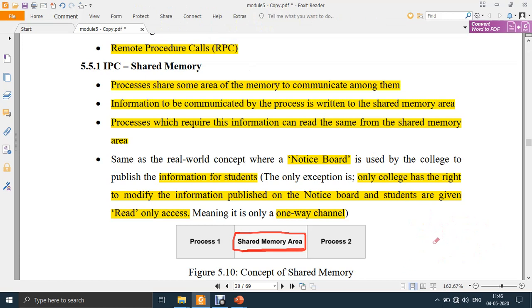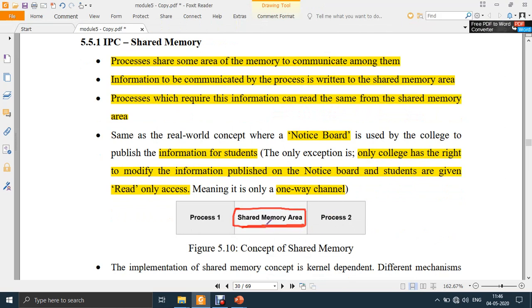Next, information to be communicated by the process is written to the shared memory. So how does communication happen? Whatever data you want to share, you write that data to this shared memory. The process which requires this information can read the same from the shared memory. So let's say process 1 stores something in this memory region.